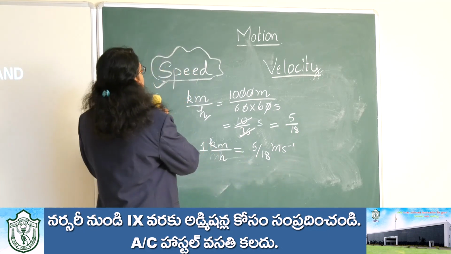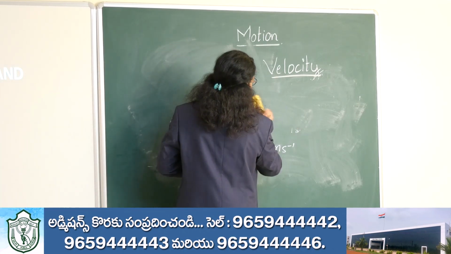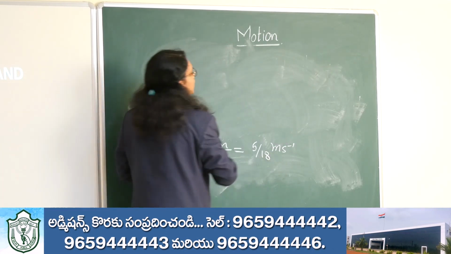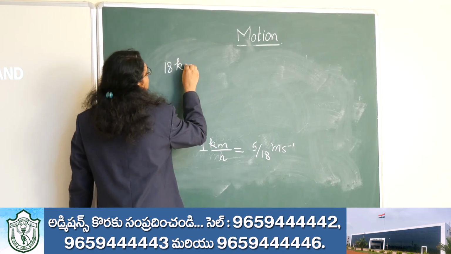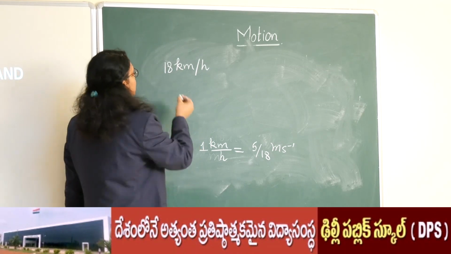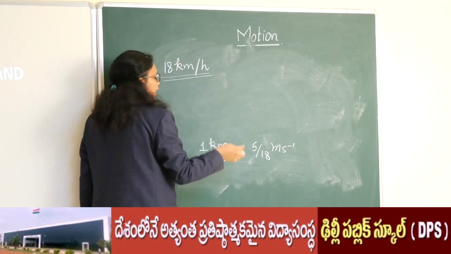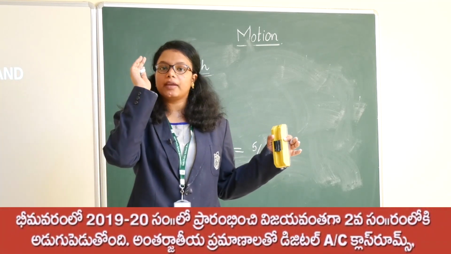Suppose in a question it is given, convert 18 kilometer per hour into meter per second, then what will be the answer? Remember, every time we cannot solve this conversion of units, so it is better to remember any one thing.